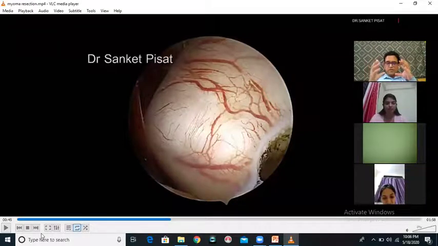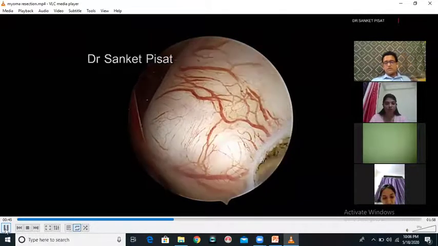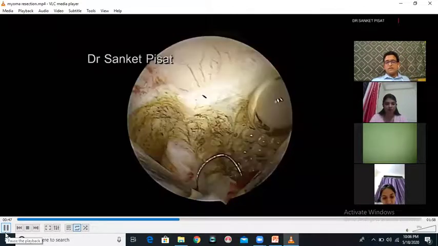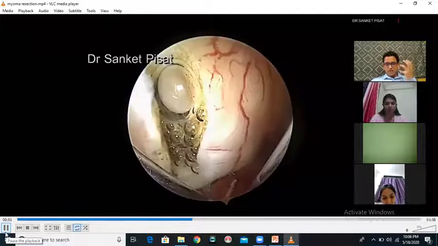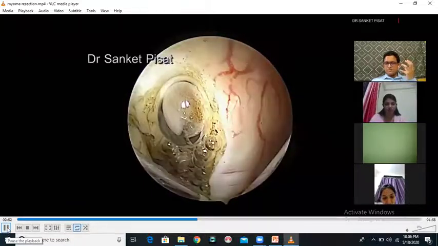Like I explained to you yesterday, if the return electrode is not attached properly, it will cause burns, and the current is causing burns when it enters through your pencil electrode because the current concentration is high. Likewise, here also the current concentration at the tip of the loop is very high, and therefore the loop is able to cut the fibroid into small pieces, and I am able to shave the fibroid. This much is understood? Yes, sir.